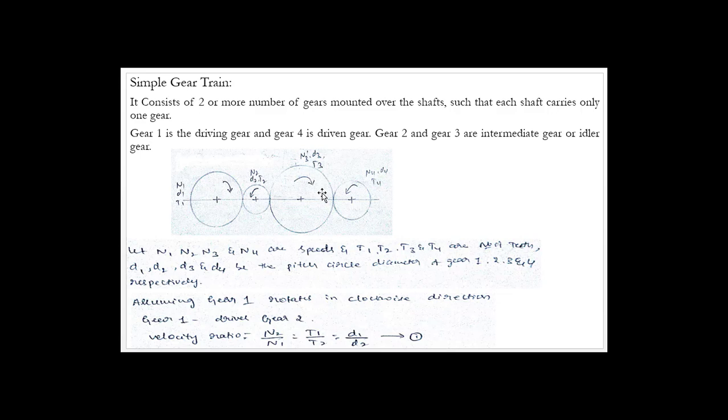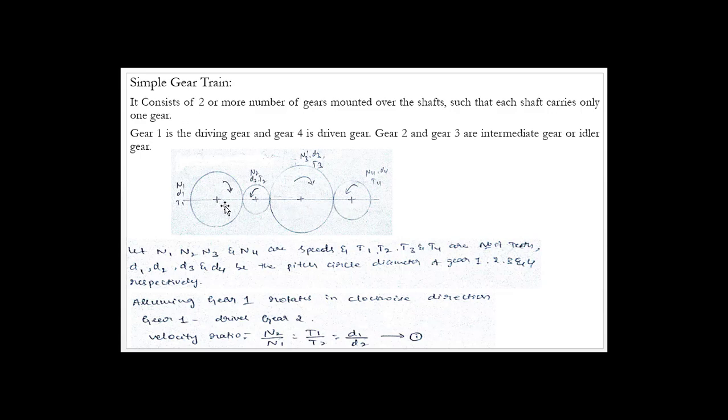Similarly, if you consider the third and fourth gear, this will be the driving gear and this will be the driven gear. Here in this case, this is rotating in the clockwise direction and will mesh with the fourth gear and make it rotate in the opposite direction. You can see the arrow I have shown here, that is, it will rotate in the counterclockwise direction. So this is how the gear arrangement will be.